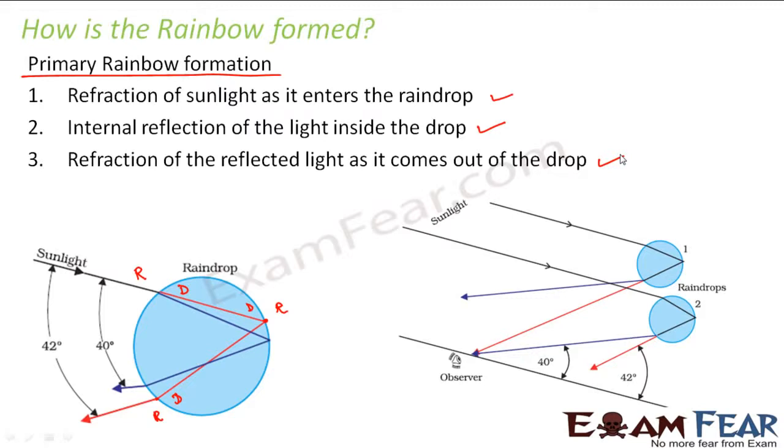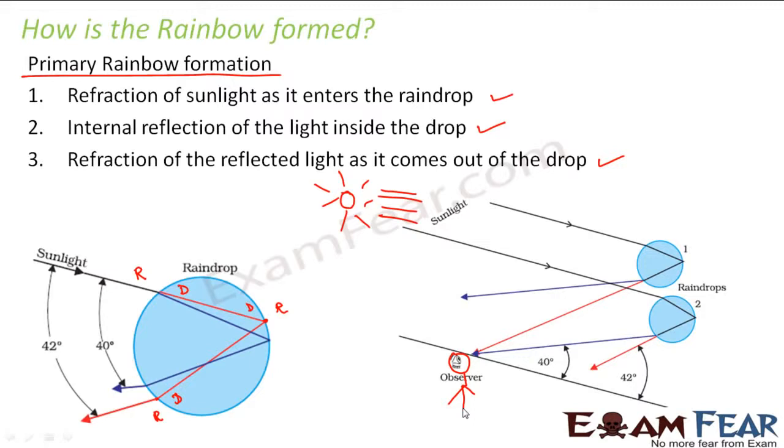A primary rainbow is the one which is formed due to refraction of sunlight, followed by an internal reflection, which again is followed by refraction of the reflected light. Now, when these phenomena occur on different raindrops, what happens? As you see here, from the first droplet, this is the beam of light. From the second droplet, these are the beams of light. If the observer is standing here such that his back is towards the sun, so the sun is somewhere here, right? The sun rays are coming from here, and the observer is standing here, so his back is facing towards the sun.